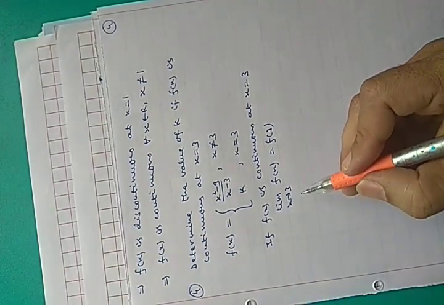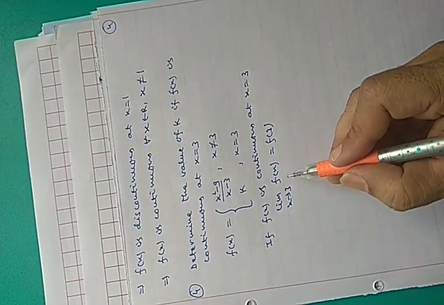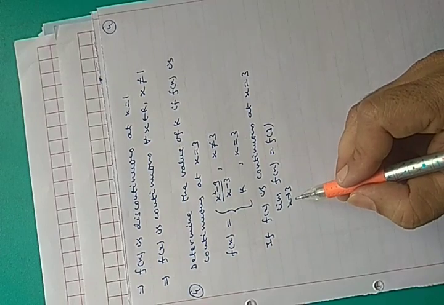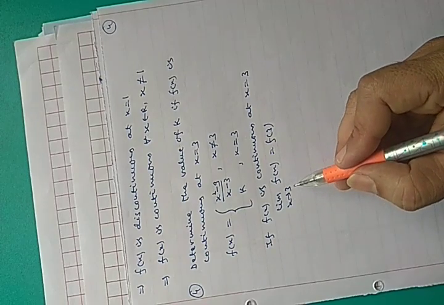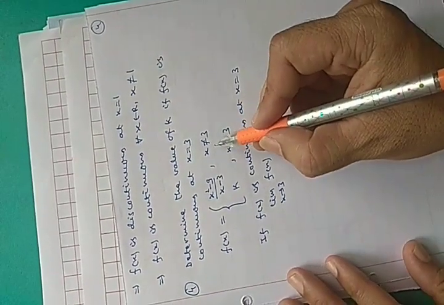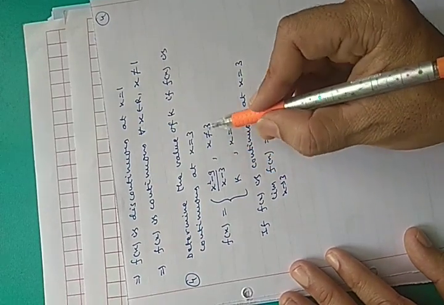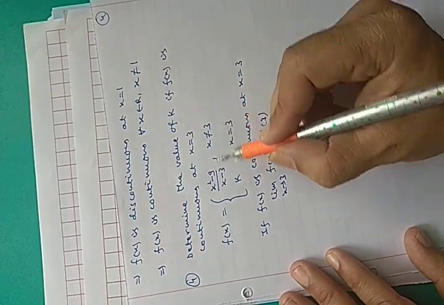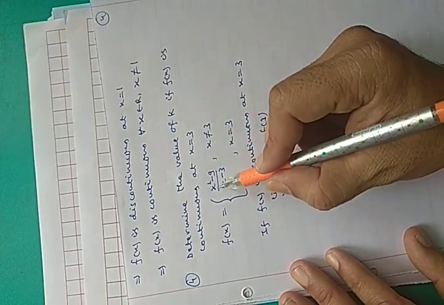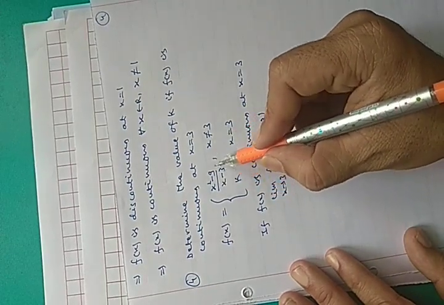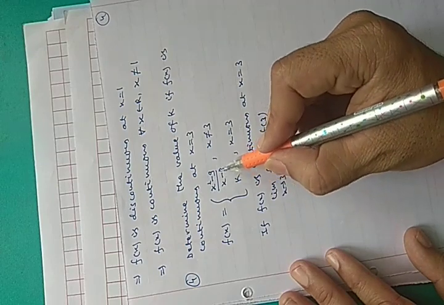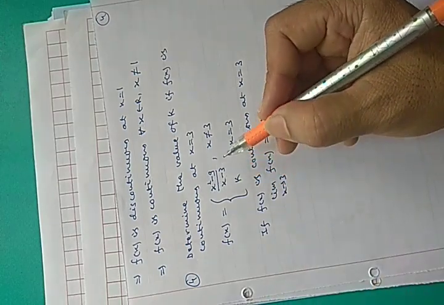Okay, if you have to find out limit x approaches 3 of f(x), you have to find out left hand limit and right hand limit. But in this problem, if you observe, on the left side of 3 and the right side of 3, in both cases the function is the same, the function is not changing. Okay, x square minus 9 upon x minus 3.